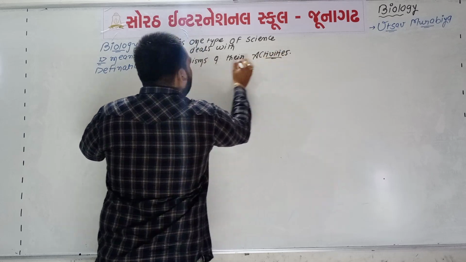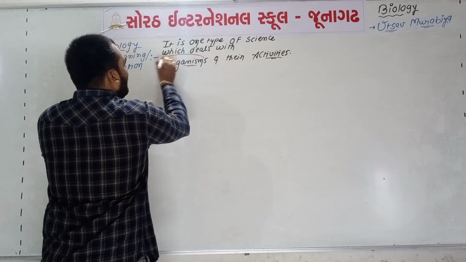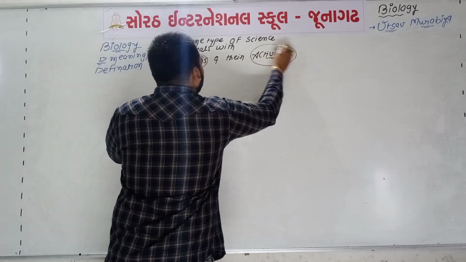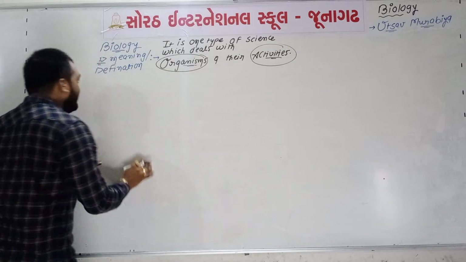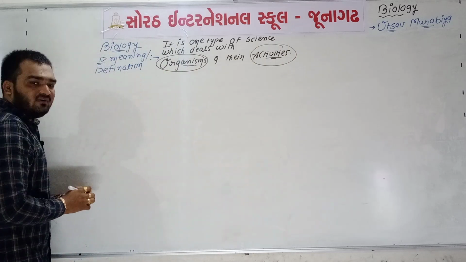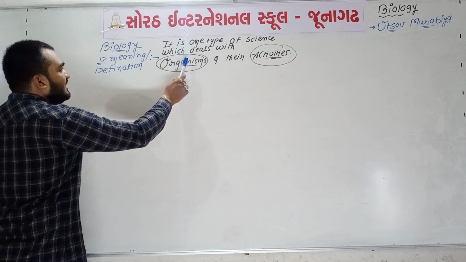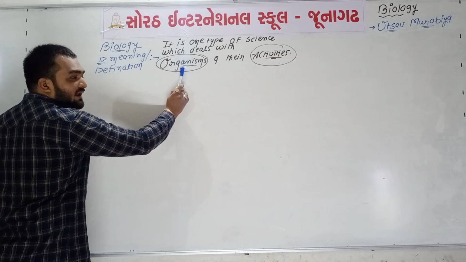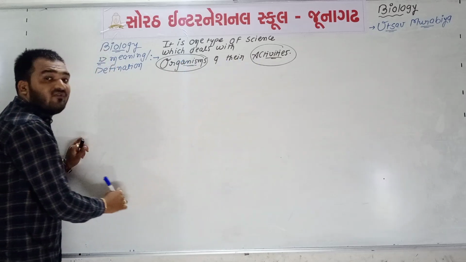So that is the meaning or definition of the subject biology. Again, what is the definition of biology? It is one type of science which deals with what? Organisms and their different types of activities.